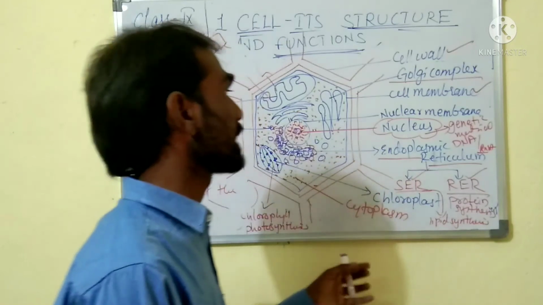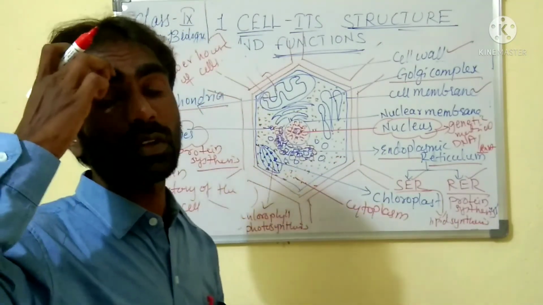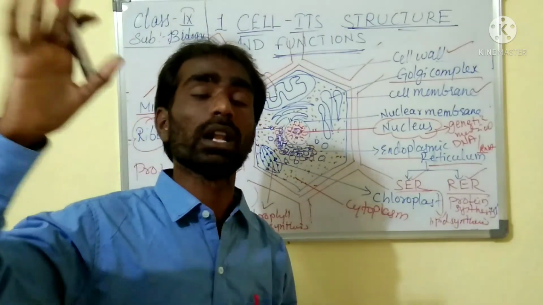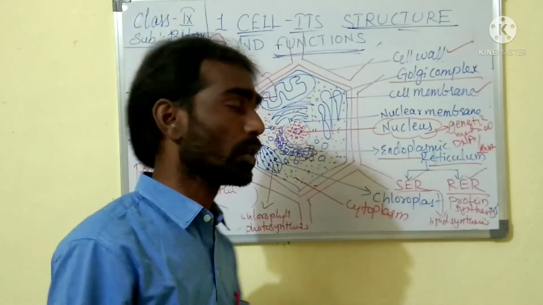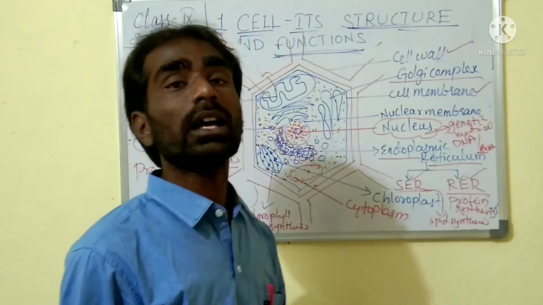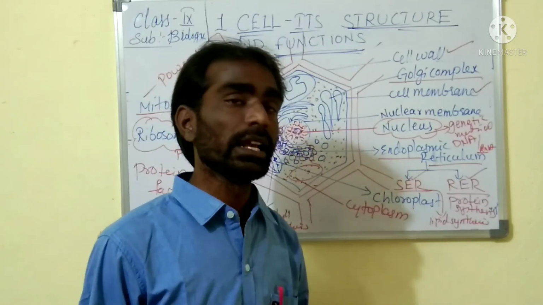Except chloroplast and cell wall, all other things and vacuoles are present in animal cells also. Vacuoles are open circular areas which are useful in the releasing of excreta or taking of food into the cell.